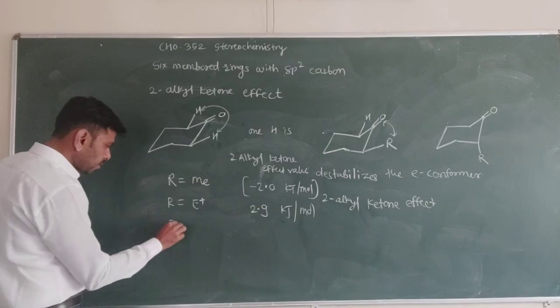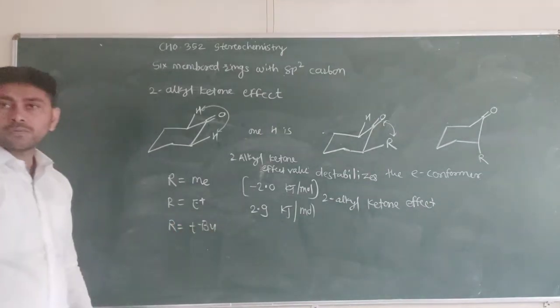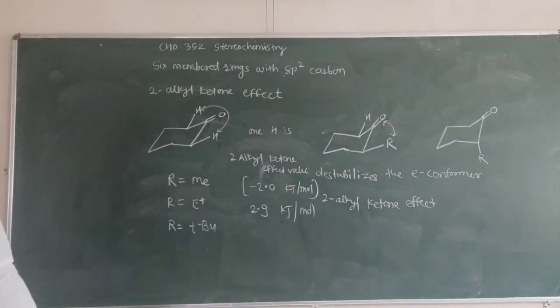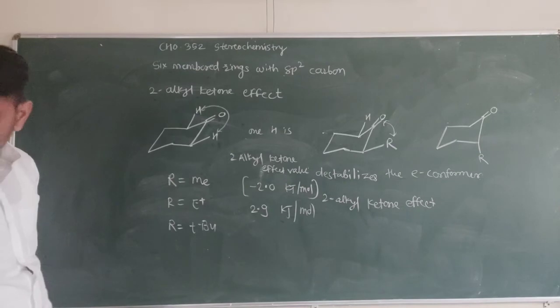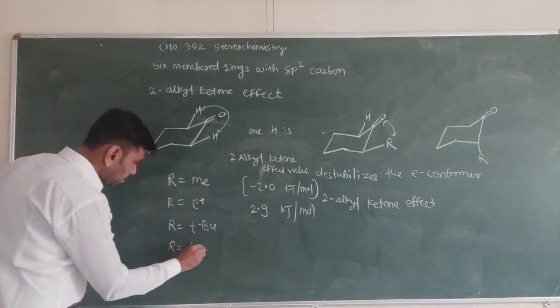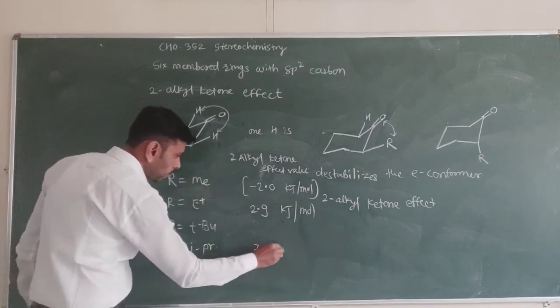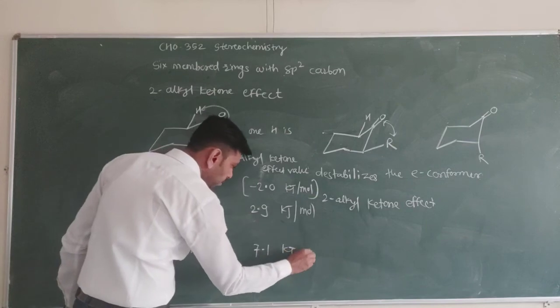If we replace R with an isopropyl group, we are increasing the bulkiness every time, so the bulkiness increases, and the value is 7.1 kilojoule per mole.